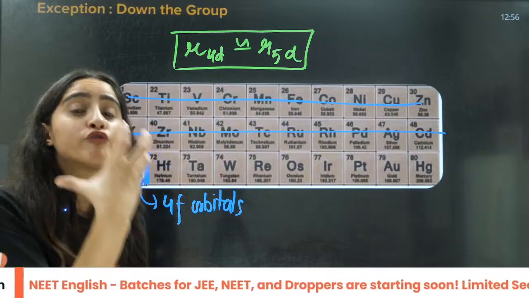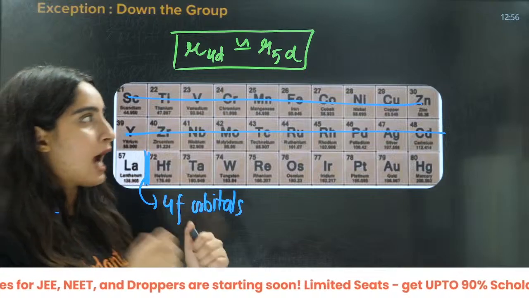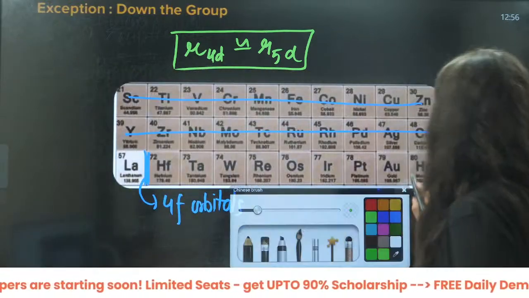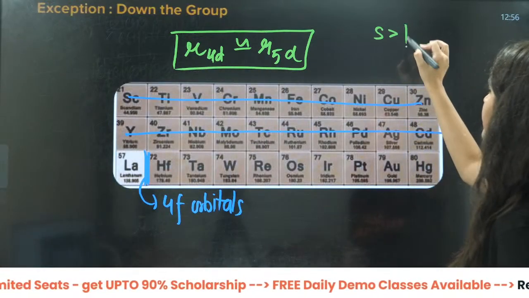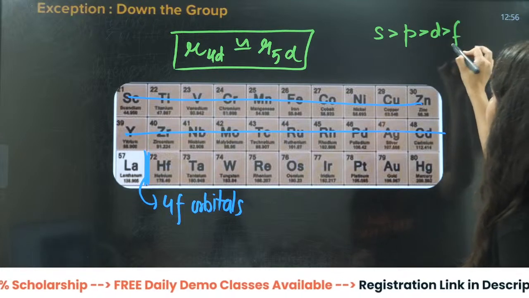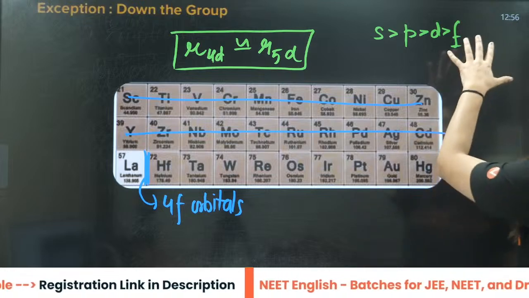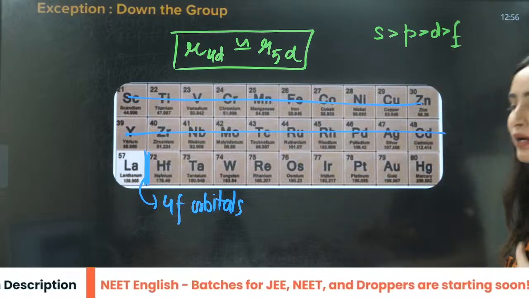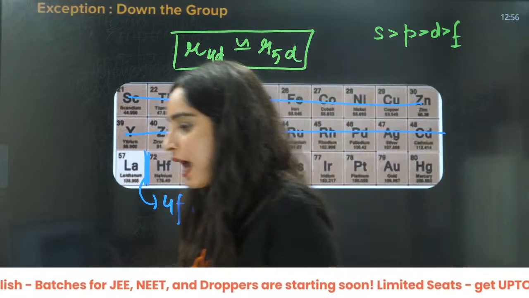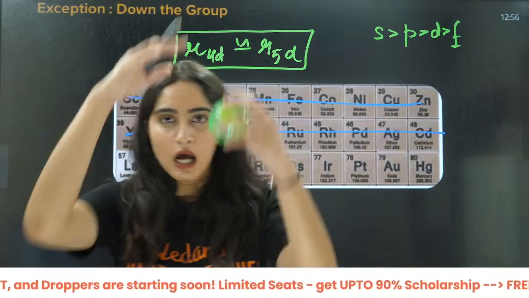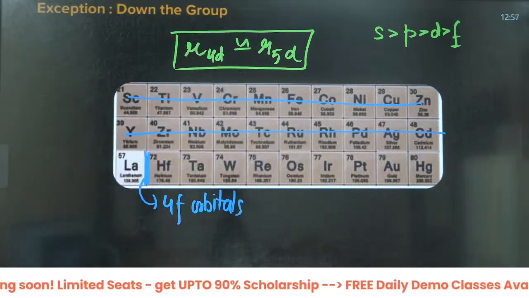There will be 4f orbitals, right? And you know what the screening effect is? Screening effect goes like this: s, then p, then d, then f. f has the lowest screening effect, right? So what should usually happen? The size should increase down the group.